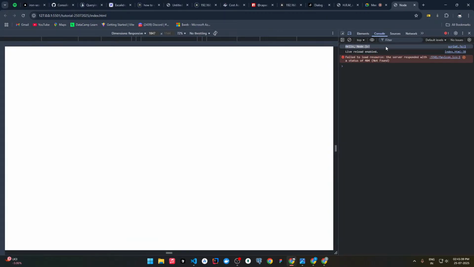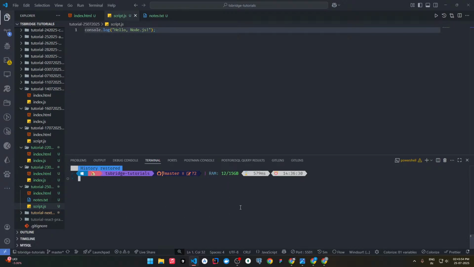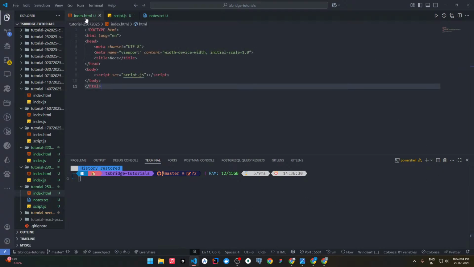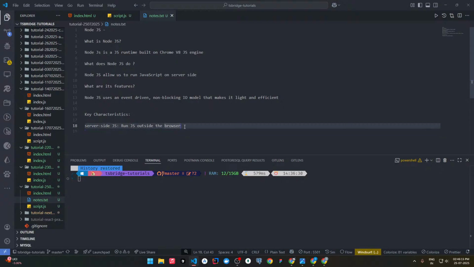Now, if I want to see this particular thing in my terminal, which we can in fact do if you have worked with some other programming languages, we can see the output in the terminal also. But it's not possible here, because JavaScript is only limited to the browser side. Through Node.js we can drag it outside the browser and run it inside the terminal also. This is what is called server side JS: running JavaScript outside the browser.